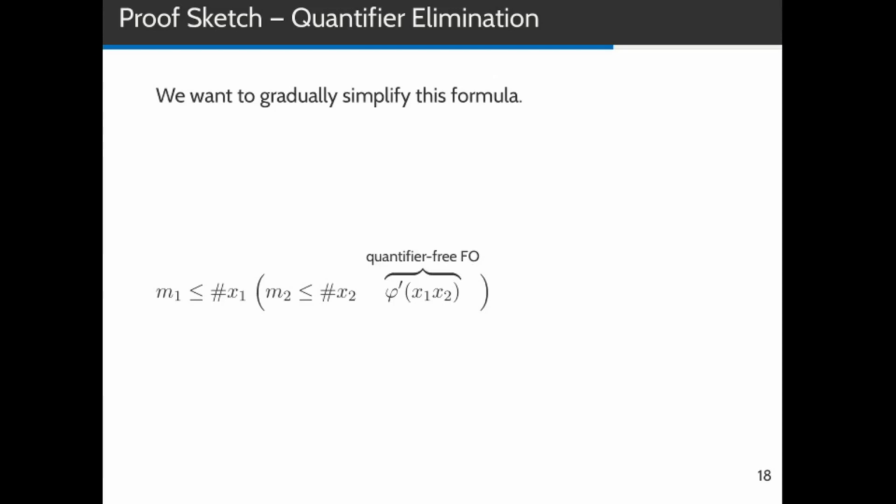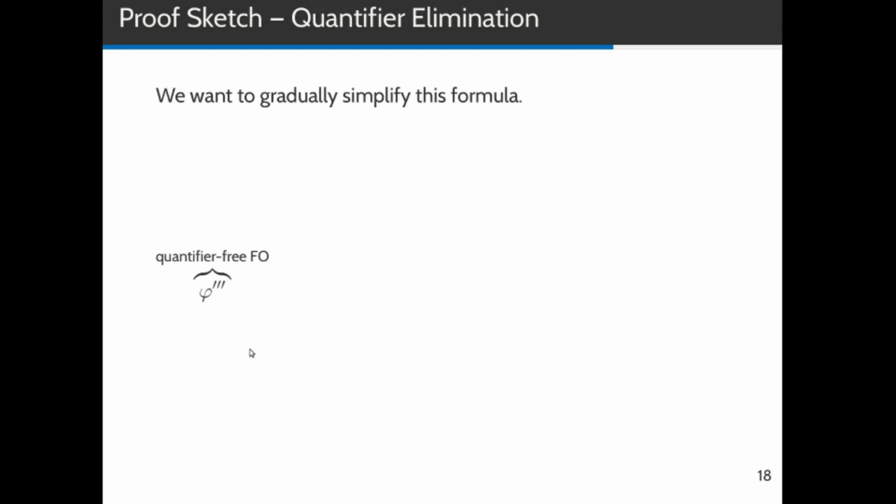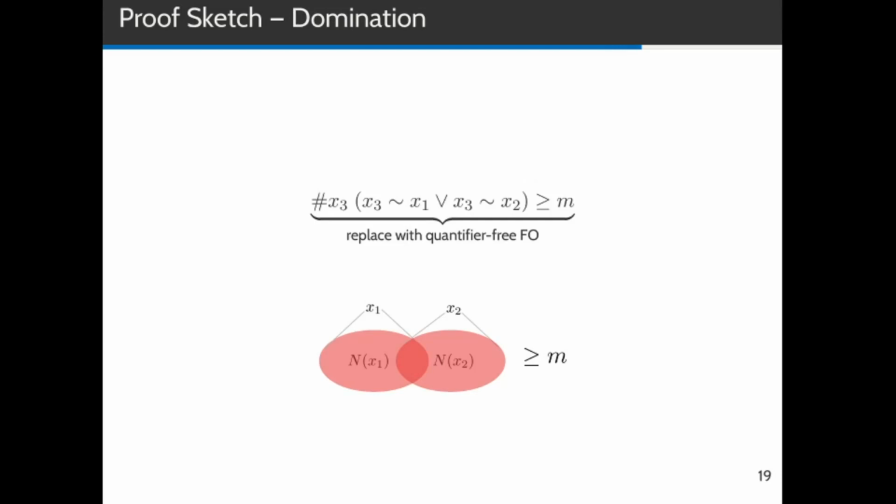The resulting formula has one quantifier less. Again, we grab the innermost quantifier-free formula and innermost quantifier and replace it. So step by step, we eat up the quantifiers until we're left with a quantifier-free first-order formula, which we then can trivially evaluate. Let us now show how a single quantifier elimination step works. To simplify things, let's assume the formula that we want to simplify looks like this. We ask whether the number of x3 that are adjacent to x1 or x2 is greater than m. In other words, we ask whether the union of the neighborhoods of x1 and x2 is greater than m.